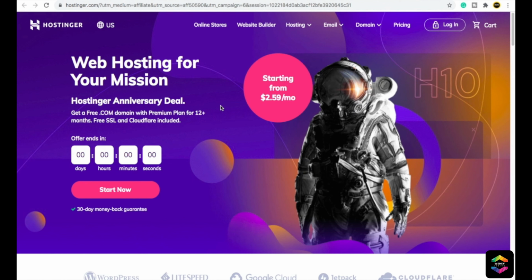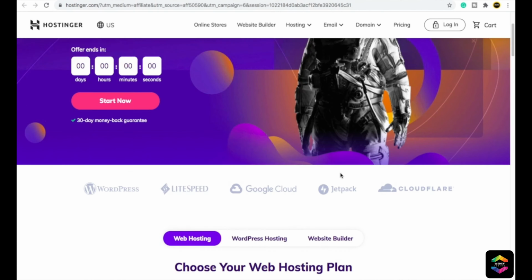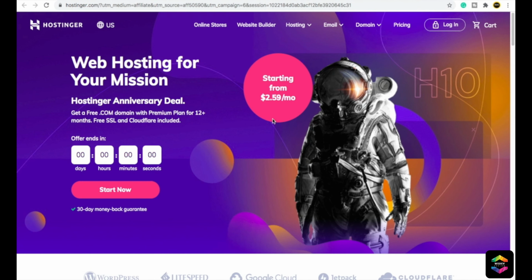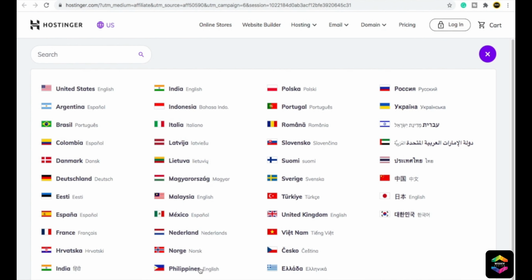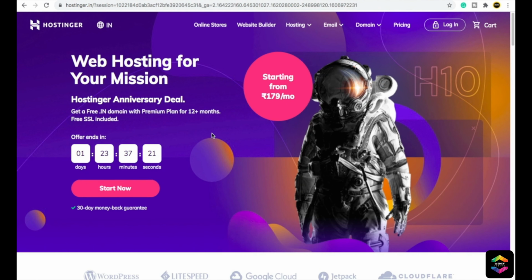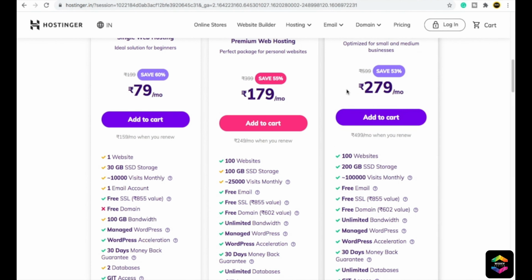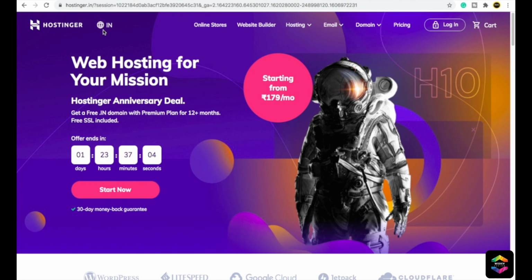So now if you are a US citizen, then you can buy in terms of dollars. You can see all the currencies are in dollars. Whatever plan you want to buy, you can buy, no problem. For example, if you are from some other countries, you just need to click on this country icon, then it will show you different countries. I live in India, so if I click here, you will see that right now I'm in Indian Hostinger, and it will show currency in terms of my country, that is rupees. So make sure that you click here and select your country. Even if you're Indian and you buy in US dollars, no problem. Just for your convenience, you can even do this.